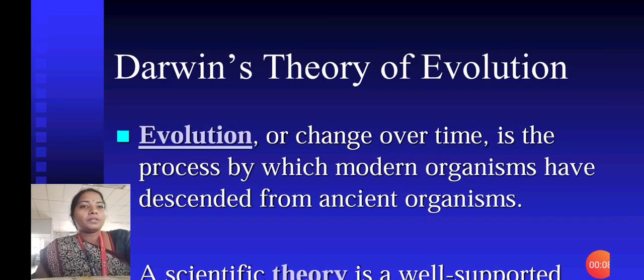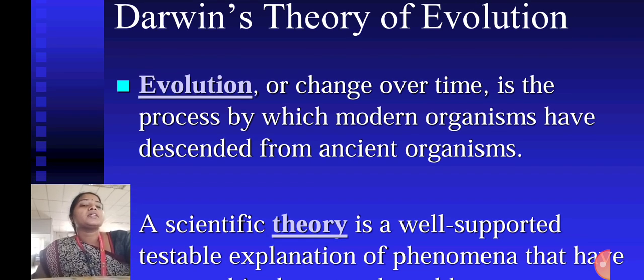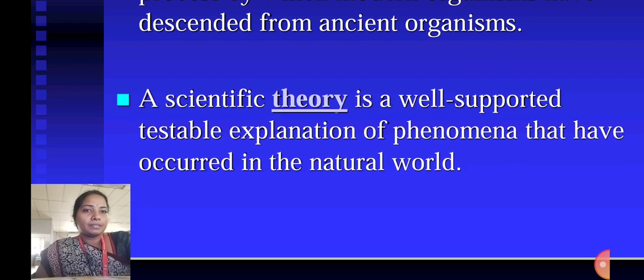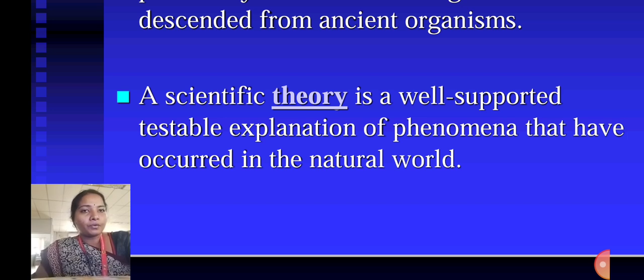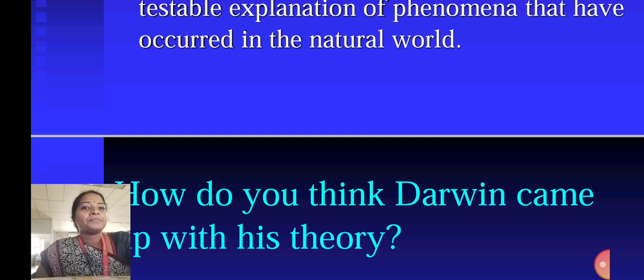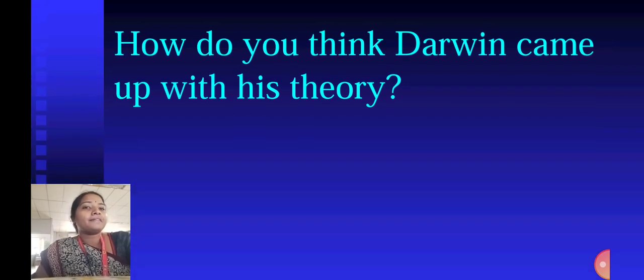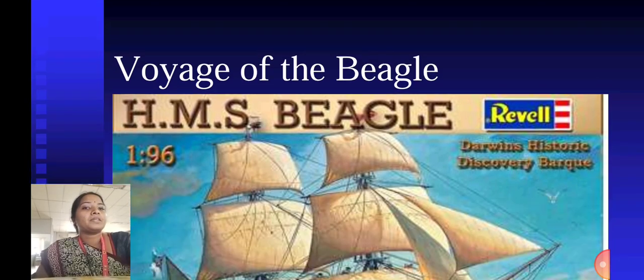So we are going to see about the theory of evolution, that is, genetics and evolution. Darwin's theory of evolution, by Charles Darwin. Evolution, a change over time, is a process by which modern organisms have descended from ancient organisms. A scientific theory is a well-supported, testable explanation of phenomena that have occurred in the natural world. So, how do you think Darwin came up with this theory?